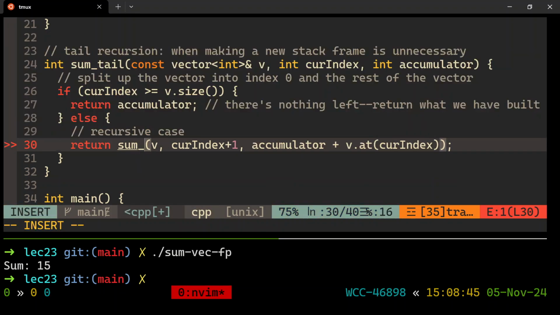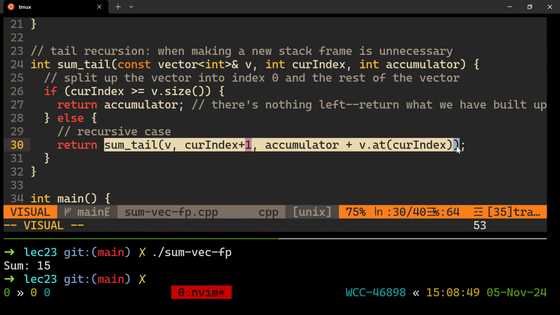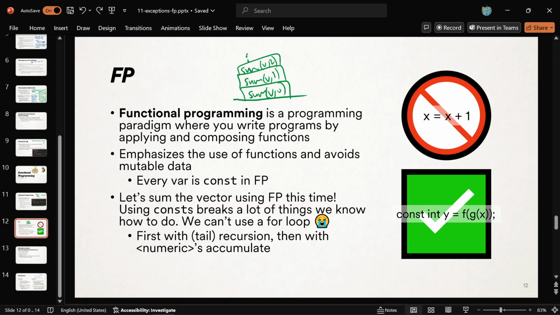And it's called sumtail now. All right? And notice how there is no extra work to be done. Whatever the answer is, it's whatever that gives back. That's my answer. See that? So now we don't have to blow up the stack. All right? So let me show that to you. We called sum originally, and what we're going to do is call sum with v, 0, and 0 for the accumulator, and then normally you draw it like this.